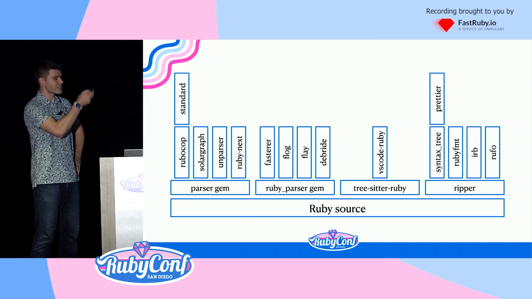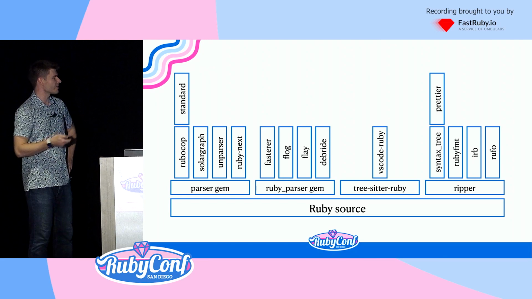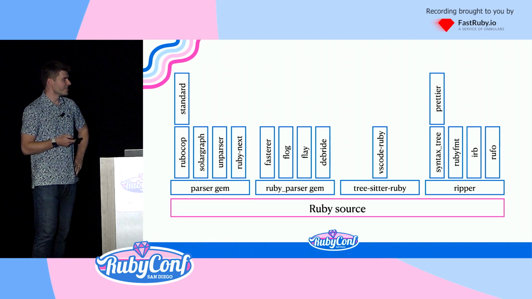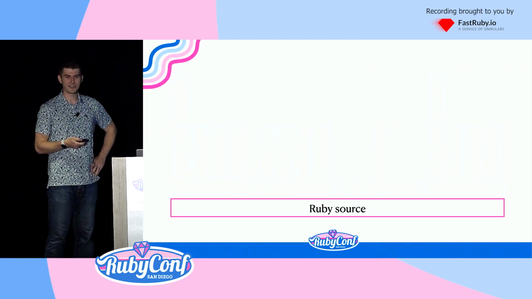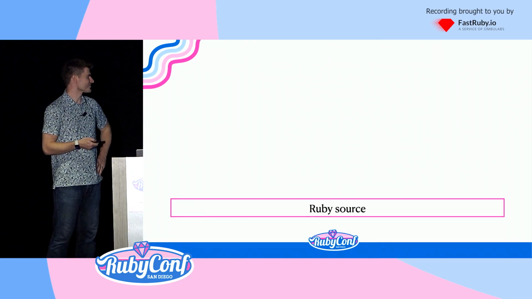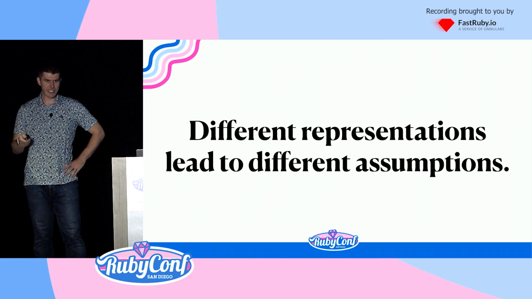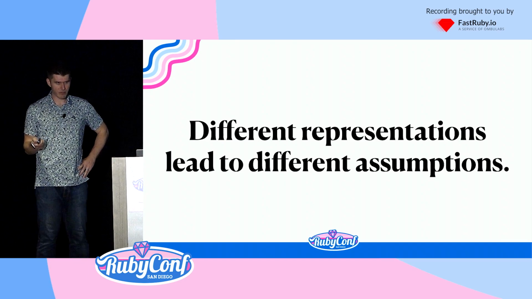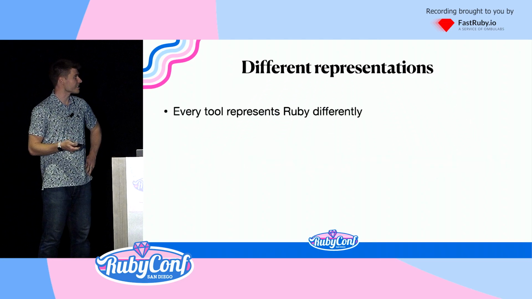But the dependencies that you depend on in your tooling, that you use day to day, you obviously aren't going to use all of these, but you're going to use some of them, is all dependent on Ruby source in all of these parsers. What happens when Ruby source changes? Suffice to say, things don't go well. So, every different representation of Ruby leads to different assumptions, implicitly. They don't mean to. They want to represent Ruby in the same way, but it's very difficult to represent Ruby in the exact same way without running the exact same code.